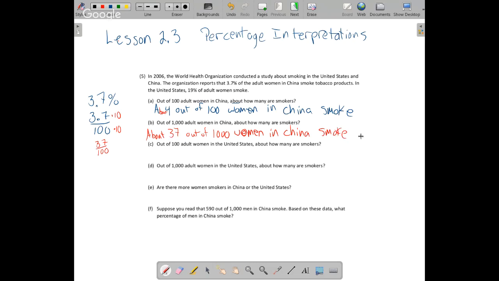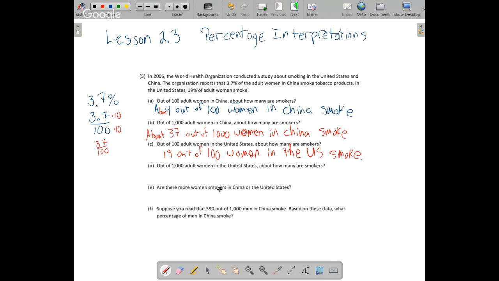All right, and we could answer a variety of questions like that. Similar, United States, out of 100 women, well, since this is a percent, that would be 19 out of 100 women in the US smoke. And I'll leave you to do the next one. Hopefully you get the point there.